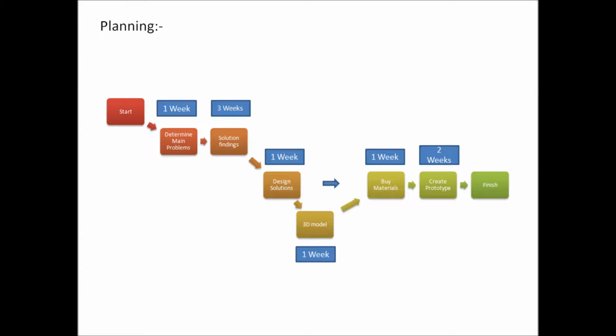For the planning of our project, it can be seen in the network diagram below. Since week 1 of our project, it took us about 1 week to determine the main problem, 3 weeks to find the solutions for our problems, 1 week to design the solution, and 1 week to design the 3D model before buying the materials, which took about 1 week too. And it took us about 2 weeks to create the prototype before finishing the project. The critical path for our project took about 8 weeks in total.